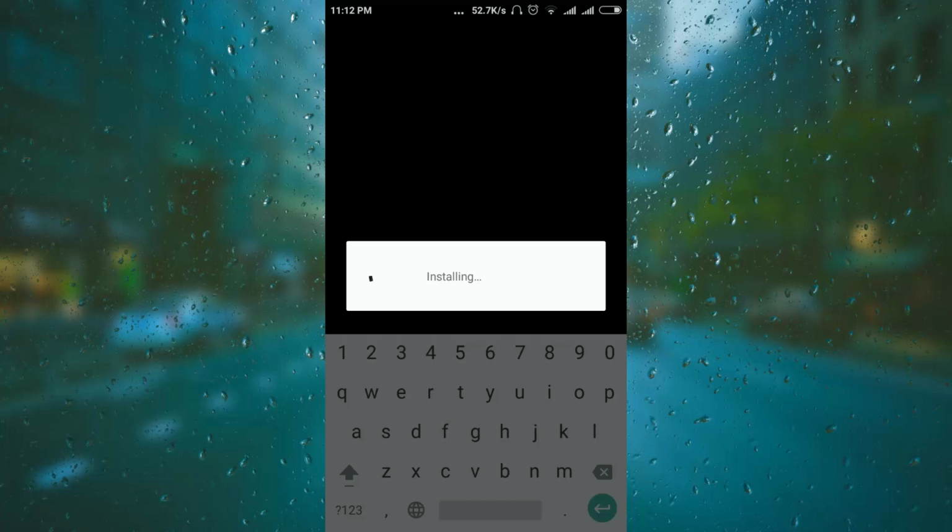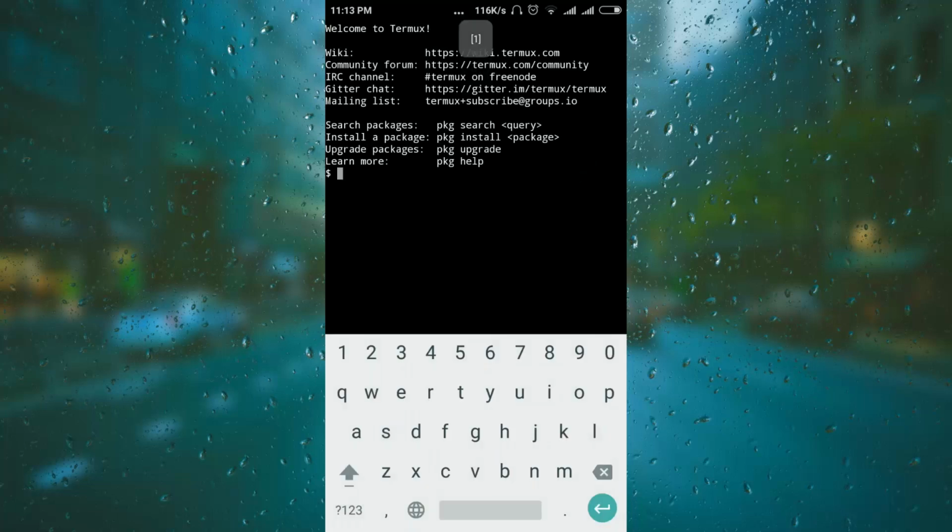It takes a little bit of time, so don't worry. So we have successfully installed our Termux application.